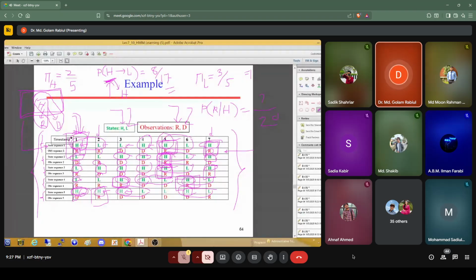Okay, this is how you can compute the emission probabilities. Is it clear now? Yes, sir. Okay.